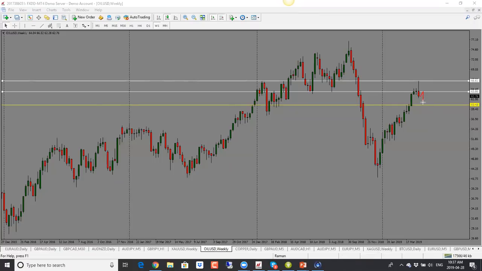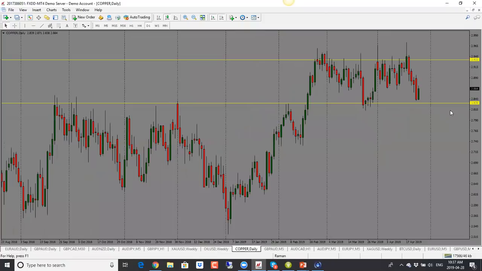We could get something like this and then a drop. So bias is bearish. 60.50 is the target for oil here. And as we can see, it could drop. And if it goes through that, 57 or 58 will be the next target. So bearish bias for oil. And that could translate to dollar CAD moving up.